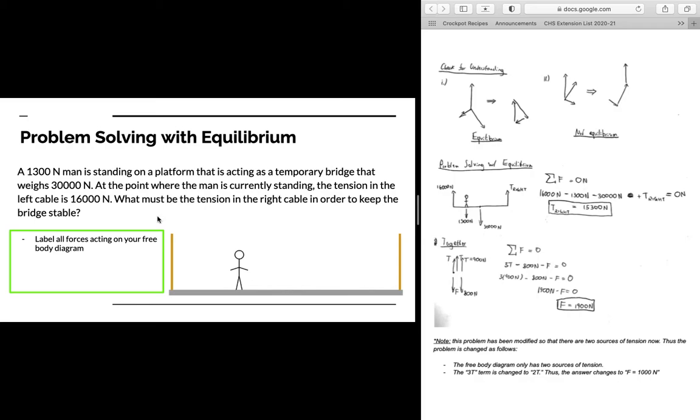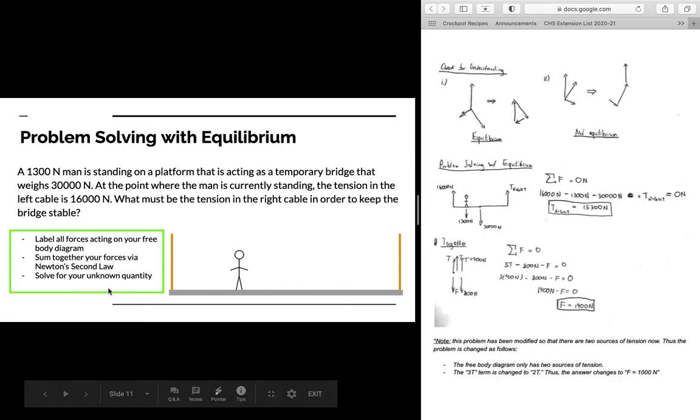So we follow the same procedure as we did with 3.1, where we first draw a free body diagram to label all forces acting. Then we sum our forces together by Newton's second law, aka we determine the net force, just like we did back in 3.1. Except the only caveat now is instead of solving for acceleration, we're going to solve for an unknown force, because our acceleration is 0 when we're in equilibrium, and hence the right-hand side of our equation, F equals ma, is going to be 0. The net force is 0, so we sum all our forces together, and then we set this equal to 0 to solve for our unknown quantity, which is a force that we're trying to determine.